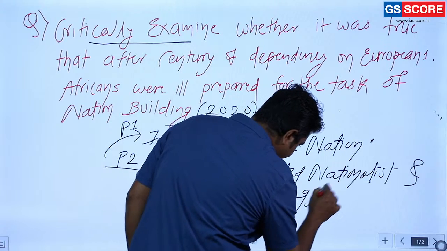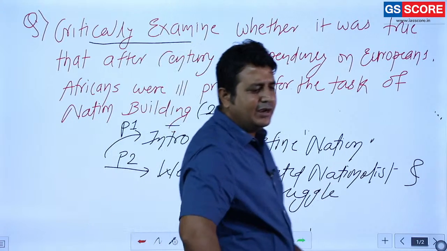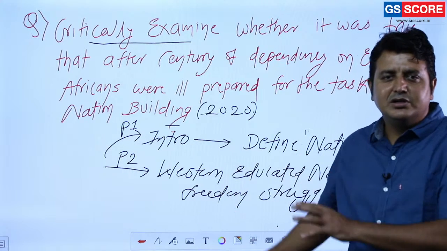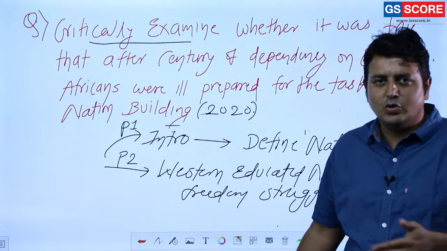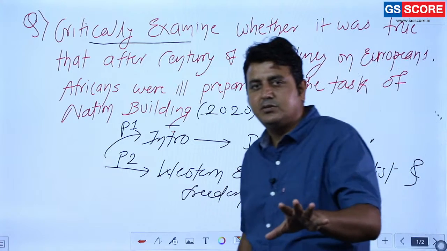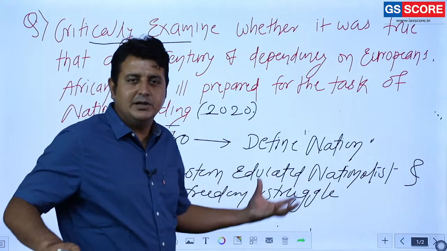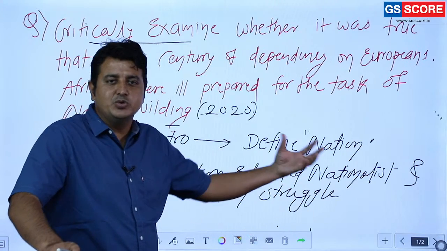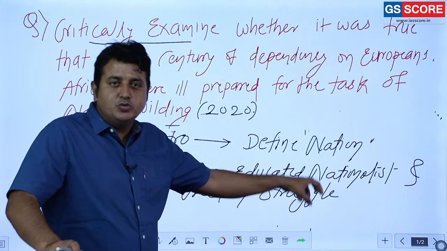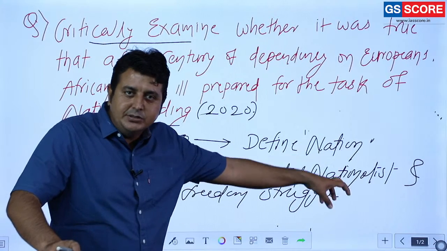In short, and it is very common everywhere, the Western educated freedom struggle is common. So at least 4-5 lines you are going to write here. It's very simple. If you don't know, just imagine the Indian freedom struggle, you will get to know how Western educated Indians played an important role and tried to introduce the concept of nation.